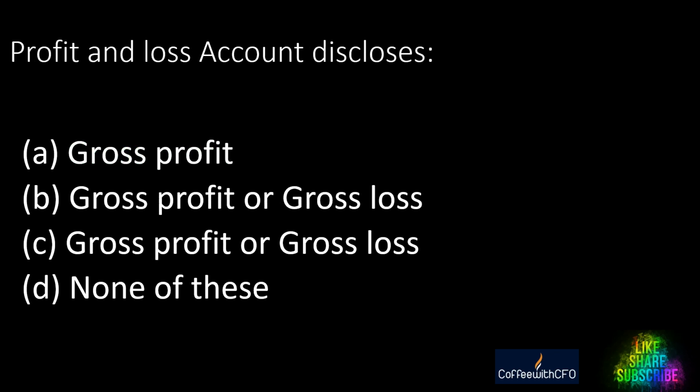Profit and loss account discloses. What is disclosed by profit and loss account? A. Gross profit. B. Gross profit or gross loss. C. Gross profit or gross loss. D. None of this. The answer is no. It should be net profit or net loss. Profit and loss account discloses net profit and net loss.